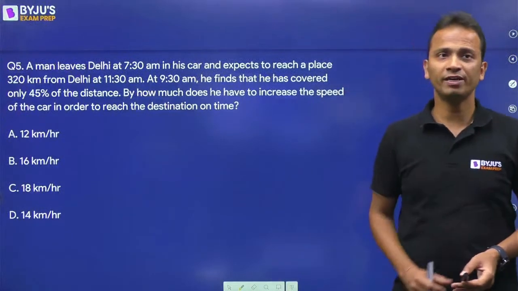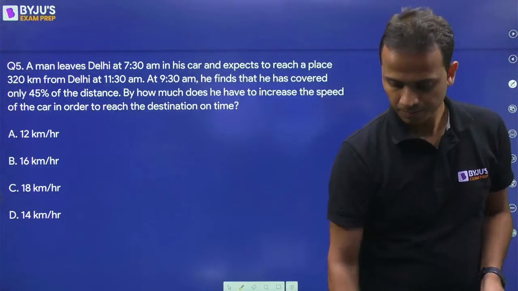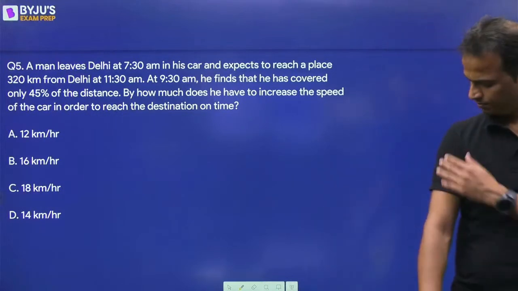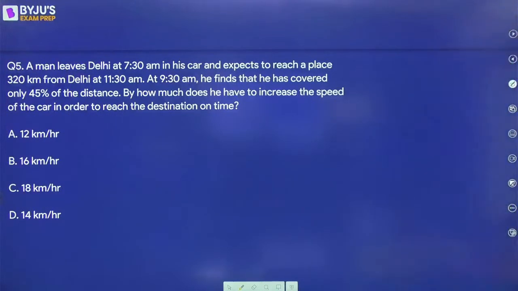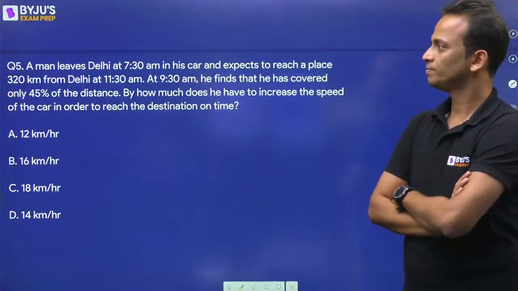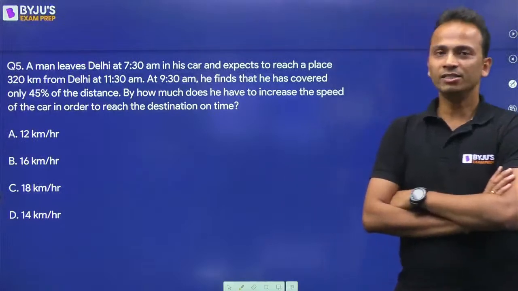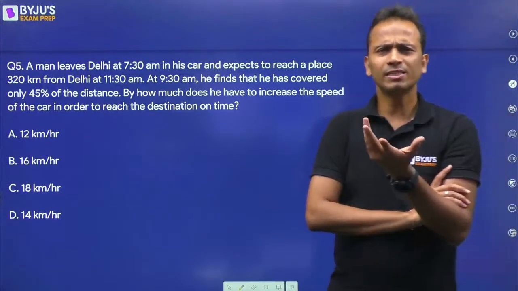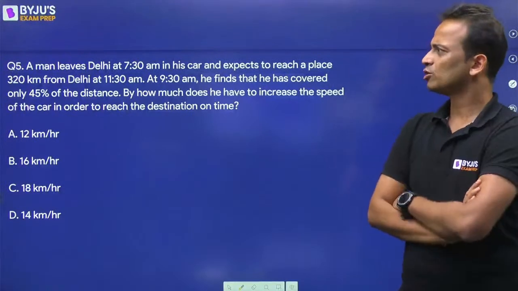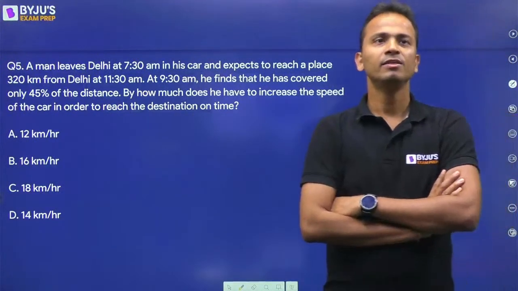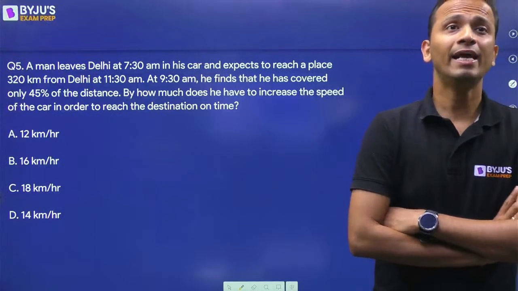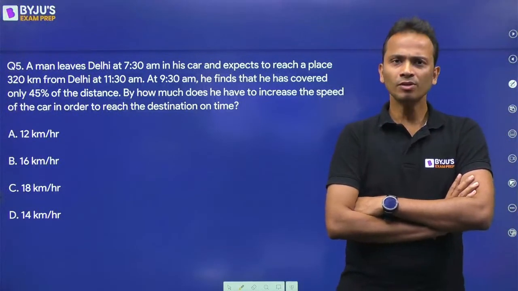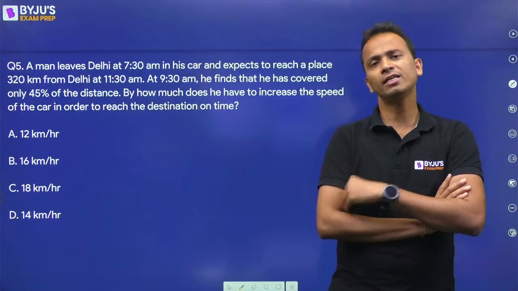Next question, question number 5 on your screen now. Now again an easy question. Time speed distance का concept लगेगा, बहुत easy concept. So a man leaves Delhi at 7:30 AM in his car and expects to reach the place 320 kilometers from Delhi at 11:30.